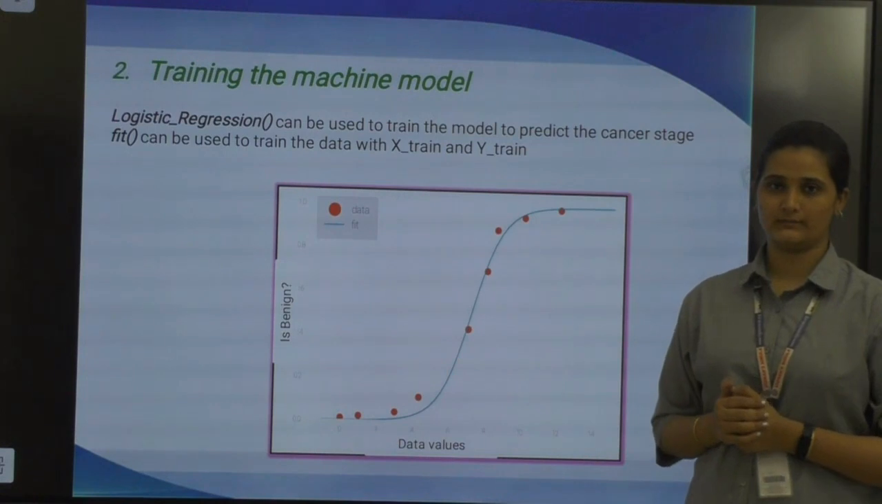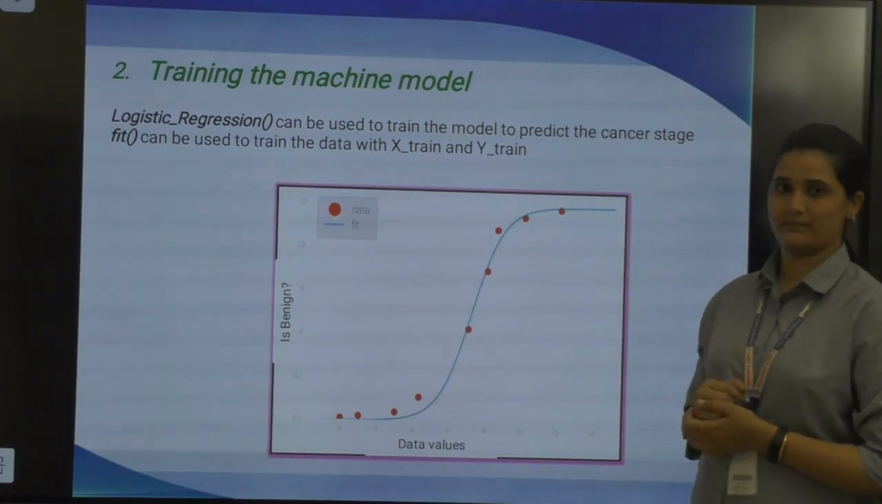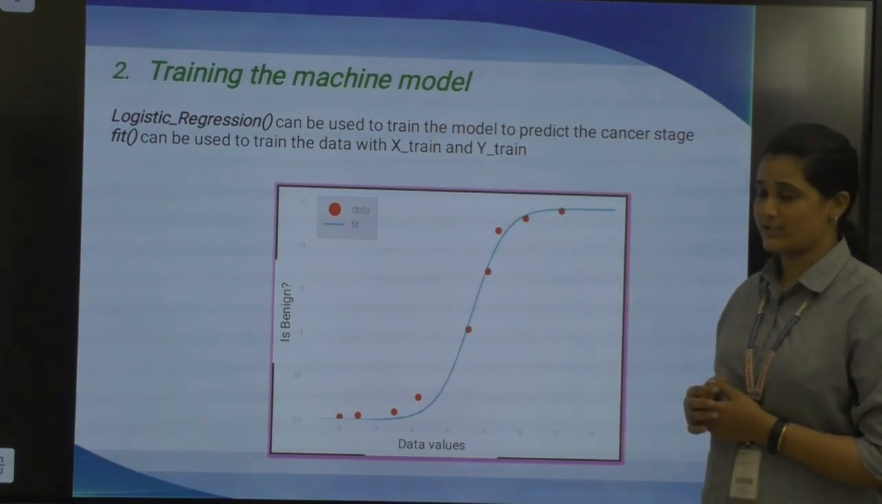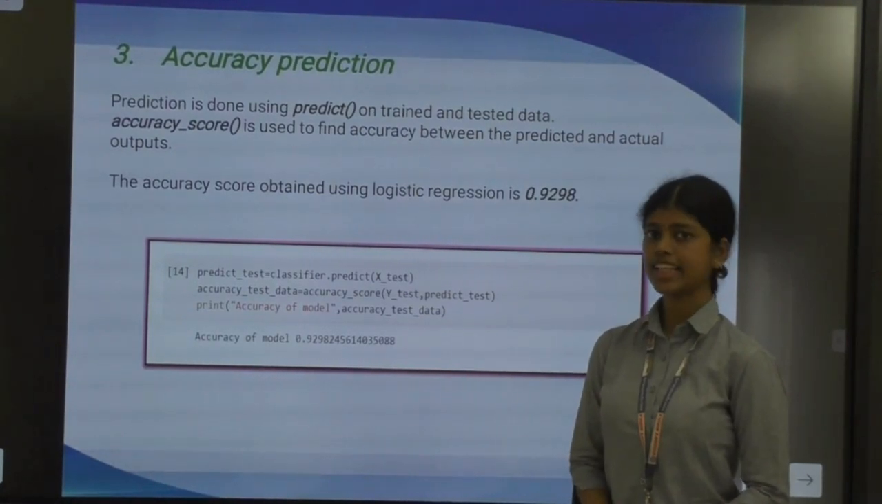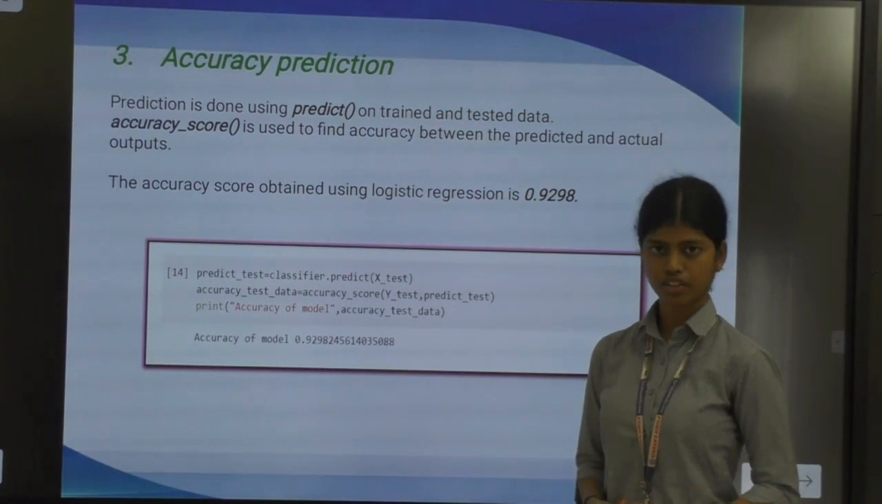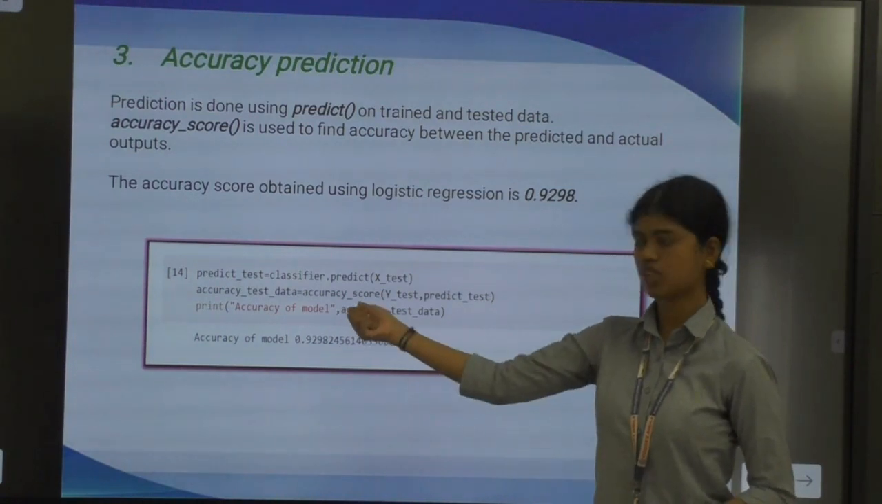Training the machine learning model. Now we will use logistic regression to train our model using the fit function. By plotting the data values and the labels using logistic regression, we have obtained this graph. Accuracy prediction. To predict the labels of the test data, we use the predict function. For the measure of accuracy, we compare the predicted test labels with the actual test labels using the accuracy_score function.